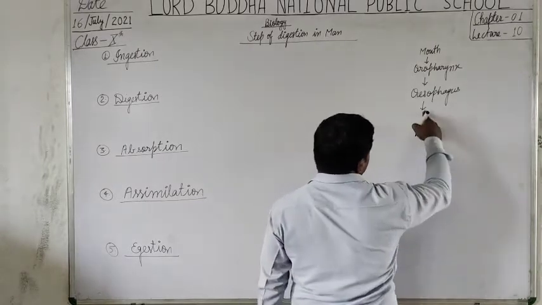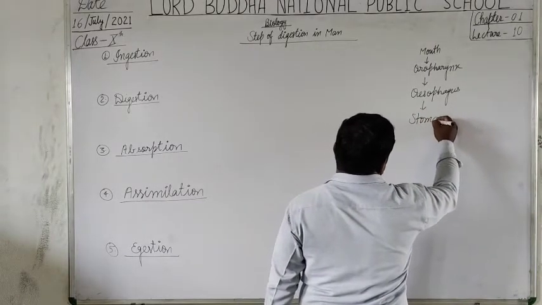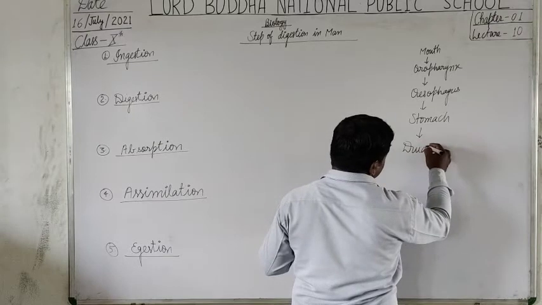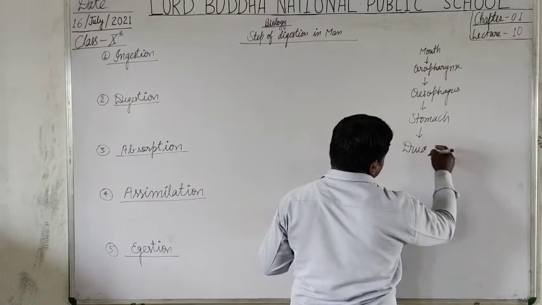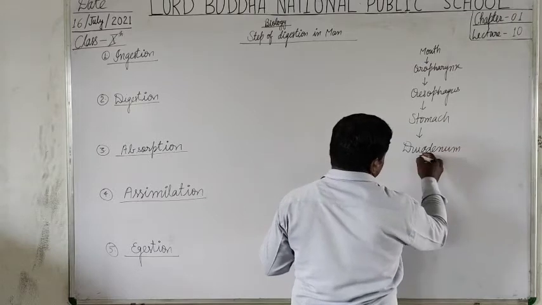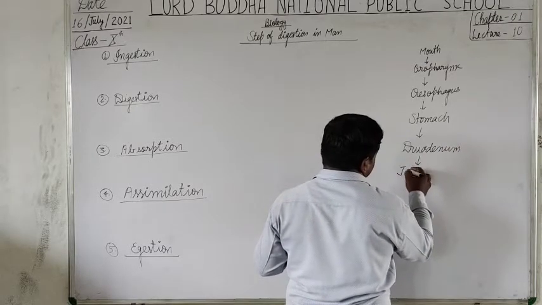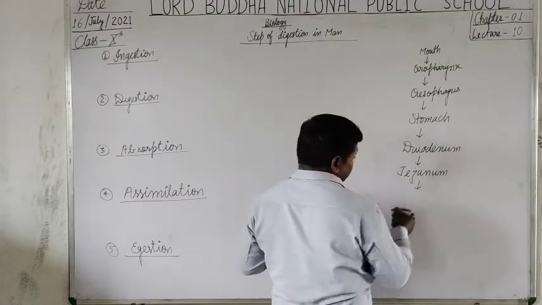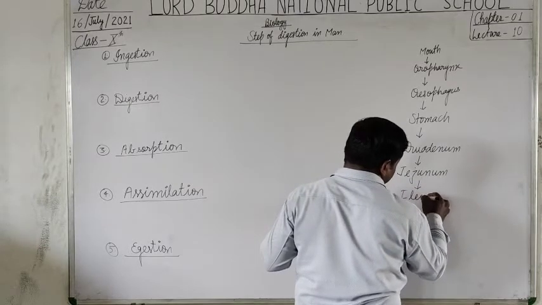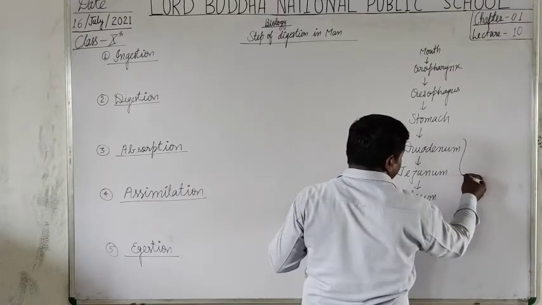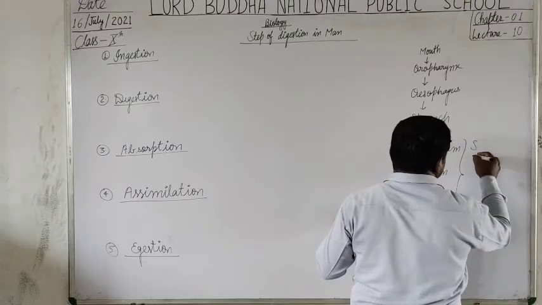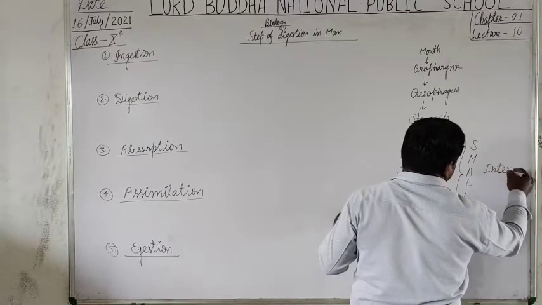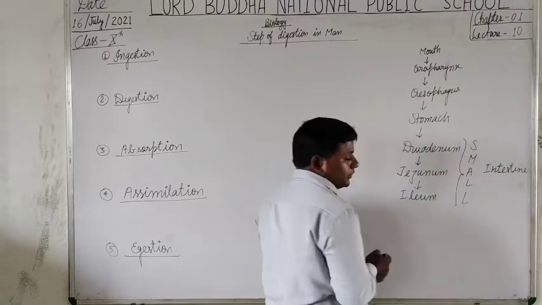Oesophagus to the stomach, stomach to the duodenum, duodenum to the jejunum, and from jejunum to the ileum. These are the parts of small intestine. Yes, students, these are the parts of small intestine. Okay.